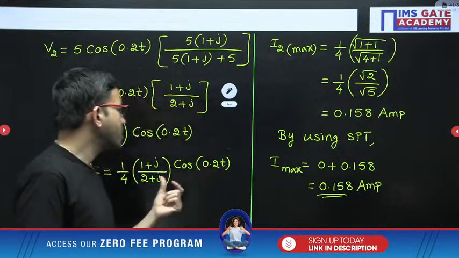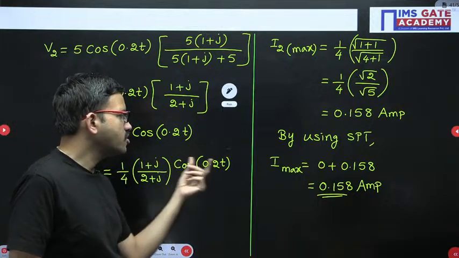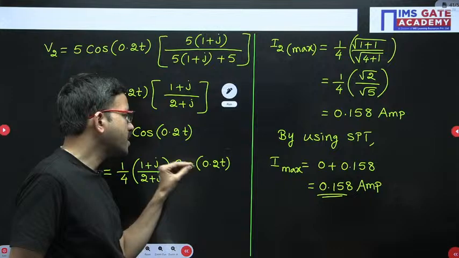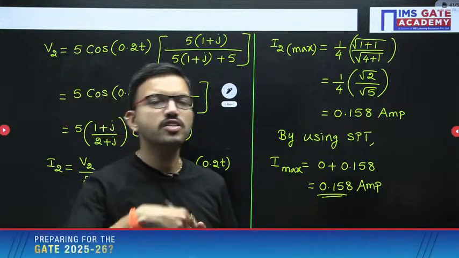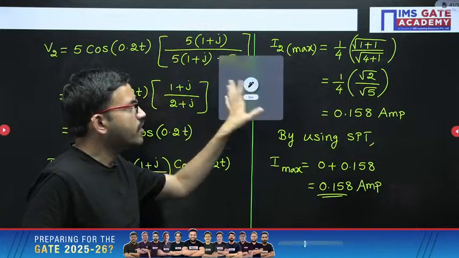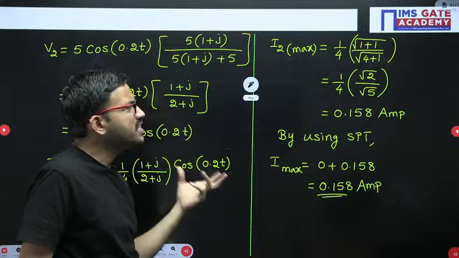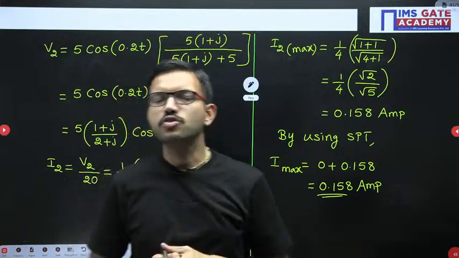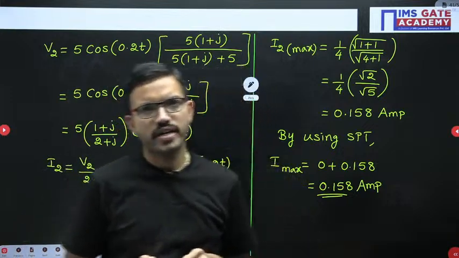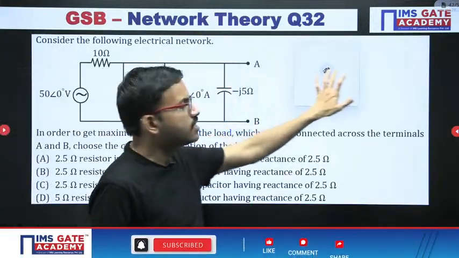The magnitude you get, you multiply with the input signal magnitude. Similarly, the phase angle you get, you add to the phase angle of the corresponding input, and accordingly you get the output. That is one approach. Because you are familiar with that approach, I have solved this question in another approach. Whichever method you are comfortable with, you can go ahead. Next question, very interesting one. All of you give it a try.